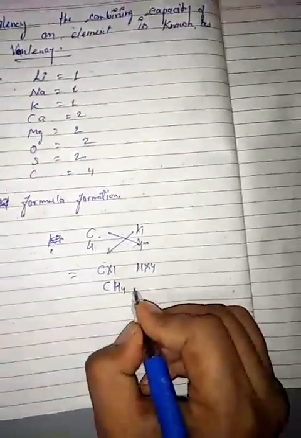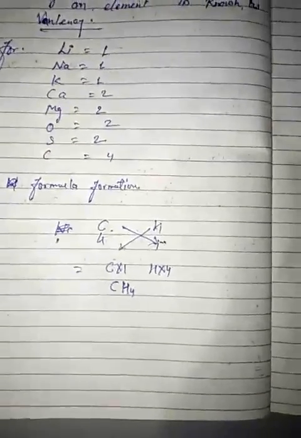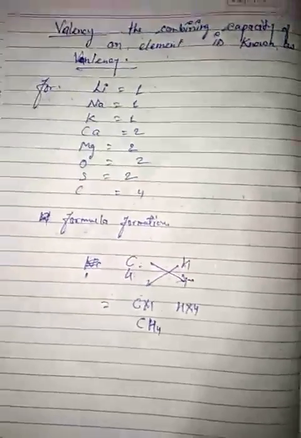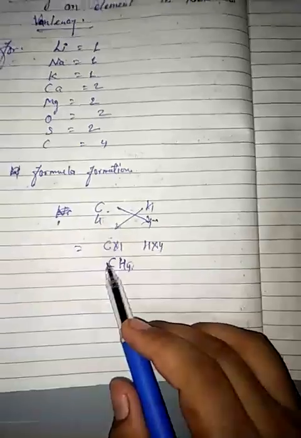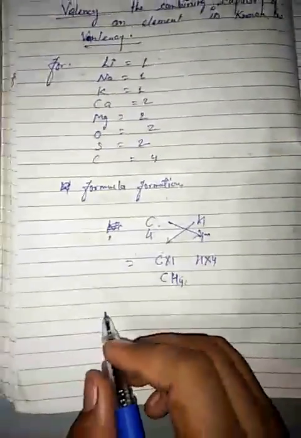You write the 4 in the smallest form as a lower script of the element, this is the lower script and this is the upper script. Okay, got it.